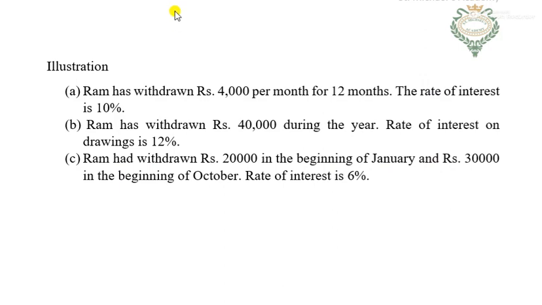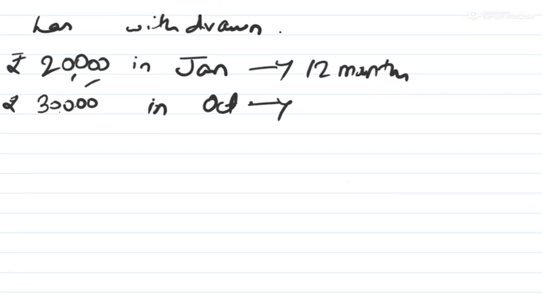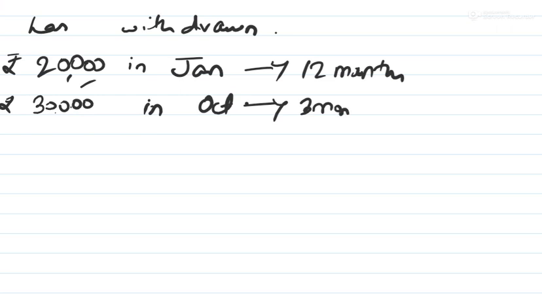In the last example, Ram had withdrawn 20,000 in the beginning of January and rupees 30,000 in the beginning of October, and the rate of interest is 6%. So according to the example, A has withdrawn rupees 20,000 in January and 30,000 in October. The 20,000 is outstanding for the whole year, 12 months. However, the 30,000 withdrawn in October has been outstanding only for 3 months.